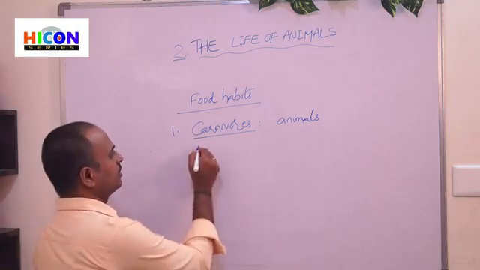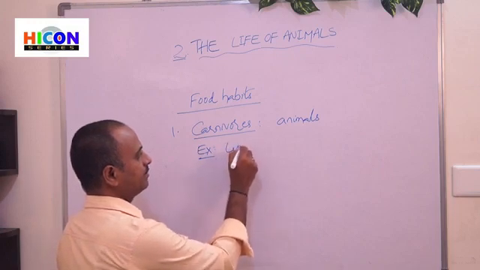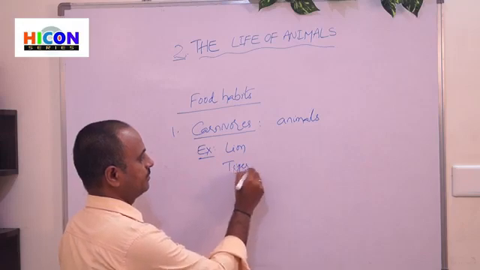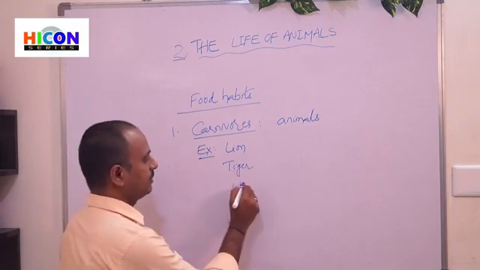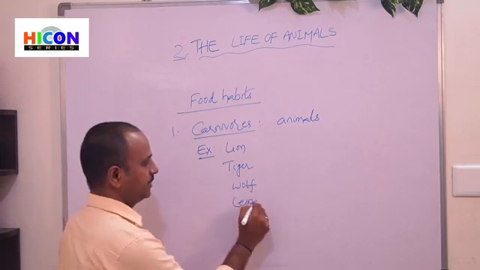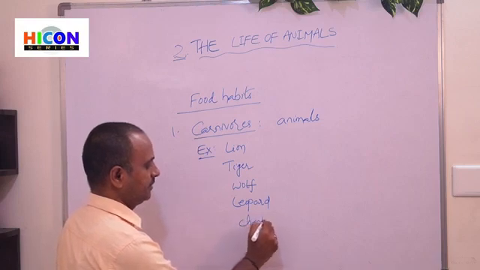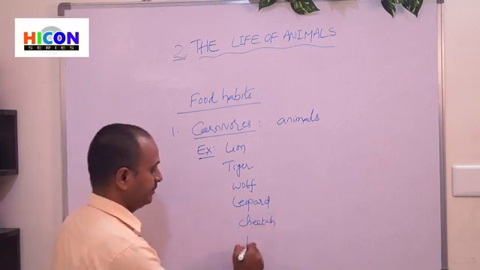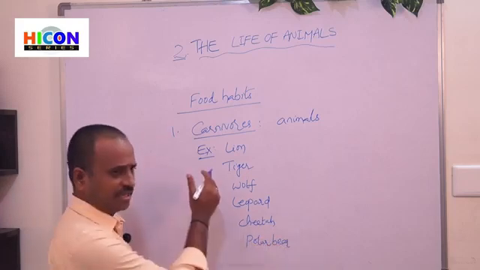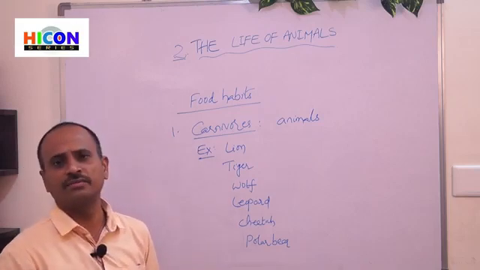For example, the examples for carnivores are lion, tiger, wolf, leopard, cheetah, polar bear, etc. There are so many carnivores. These are some examples for carnivores.